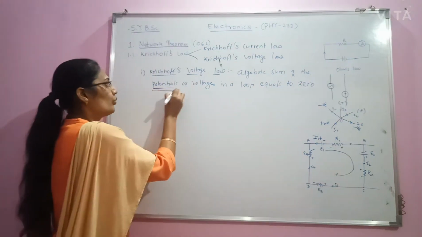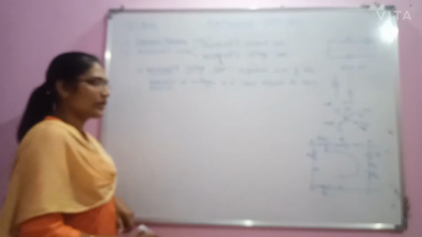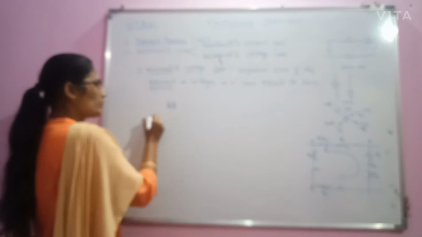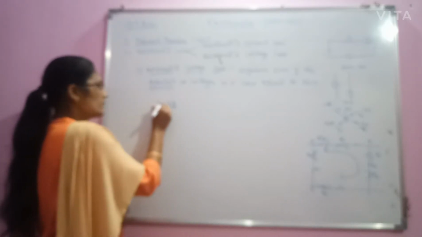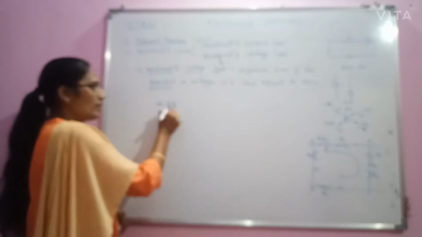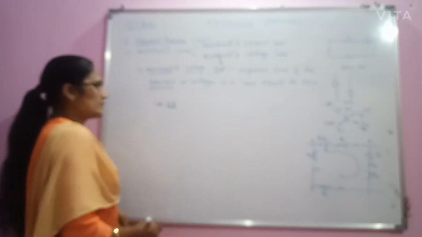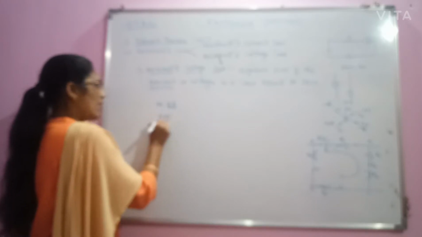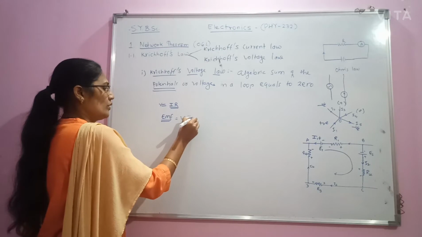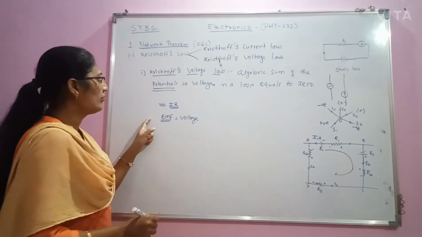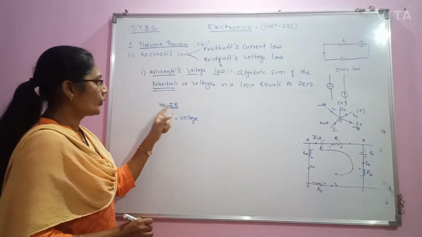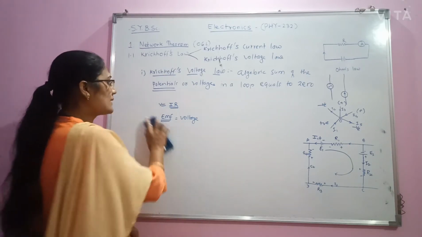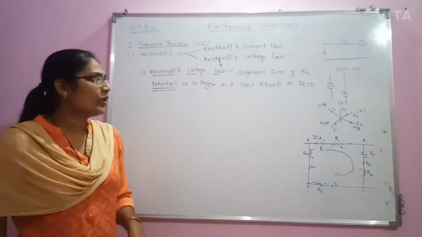We know that we are representing potential by using voltage drop. IR drop is nothing but voltage drop, current multiplied by resistance. And we also use EMF as a source of voltage. So in terms of the voltage drop and EMF, the same law can be stated as